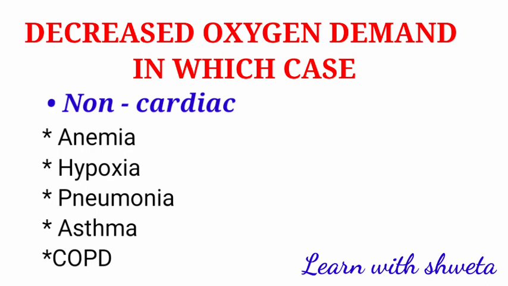Asthma is also a respiratory condition marked by attacks of spasm in the bronchi of the lungs, causing difficulty in breathing. It is usually connected to allergic reaction or other forms of hypersensitivity. Now we talk about the last subheading of non-cardiac, that is COPD, chronic obstructive pulmonary disease. It is a group of lung diseases that block airflow and make it difficult to breathe.